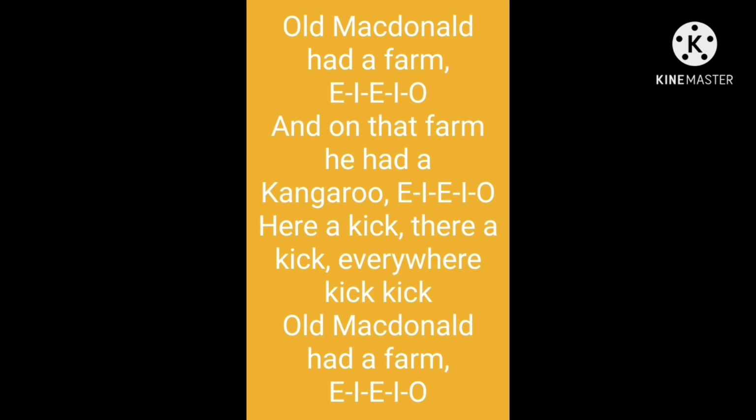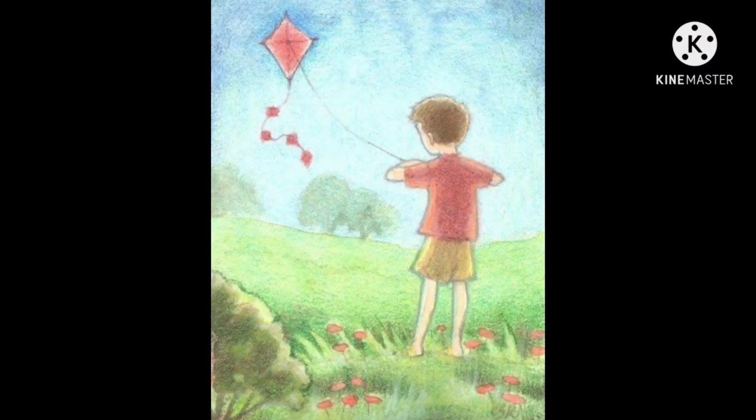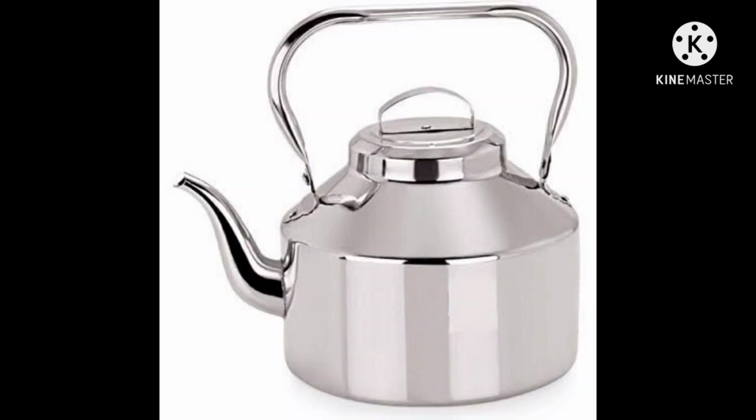Kids, hope you all enjoyed the rhymes related to the letter K. Let's move to the next session. Kids, let me tell you a short phonic story that starts with the letter K. Krishna and his kite. Krishna was a little boy. He loved to fly kites. Krishna's mother, Kavya, was in the kitchen, making tea in the kettle.